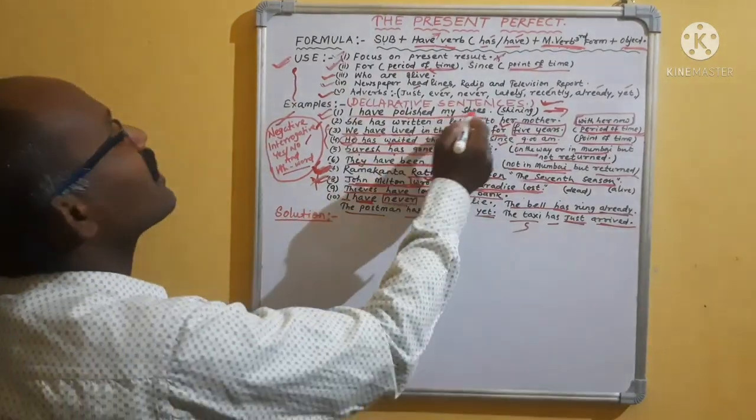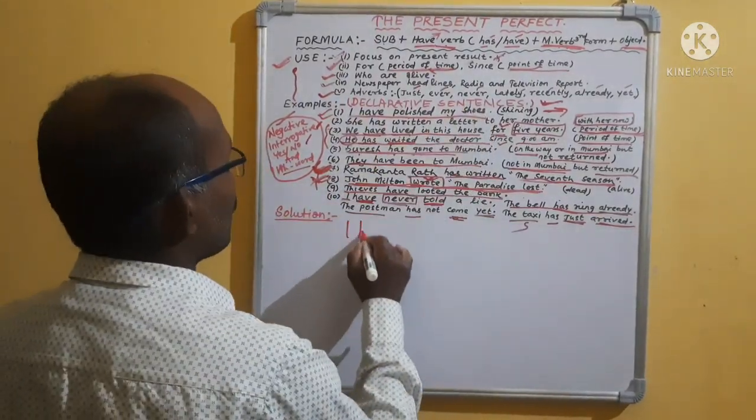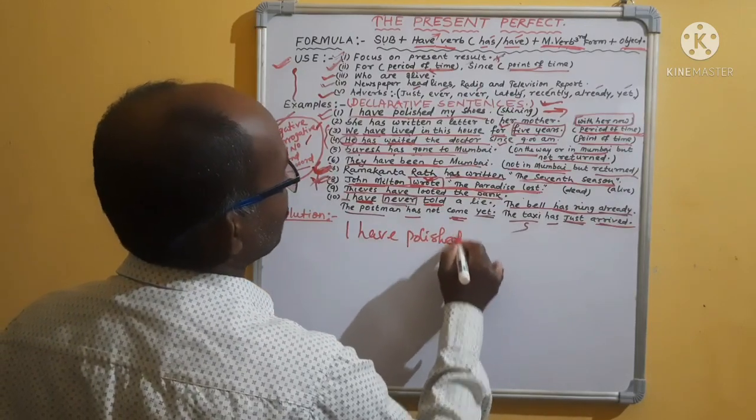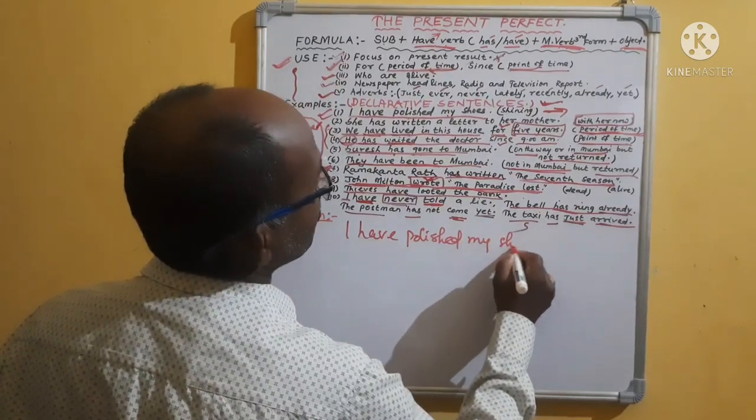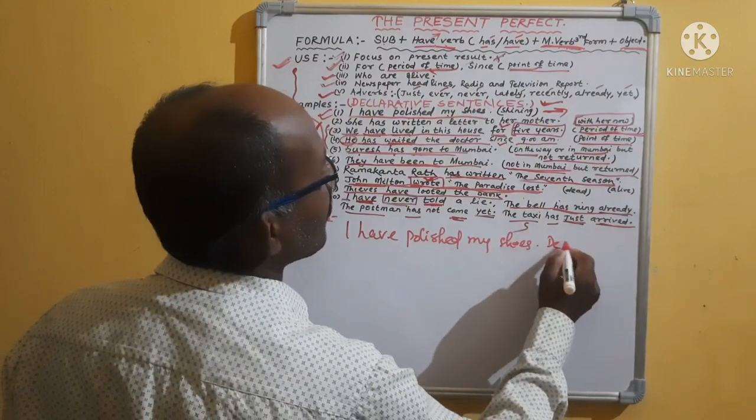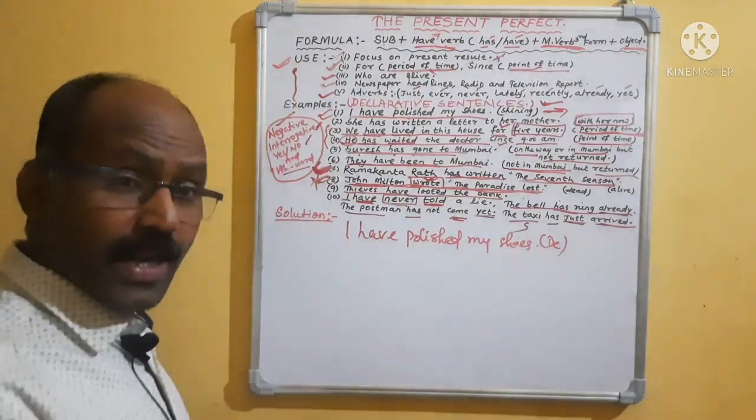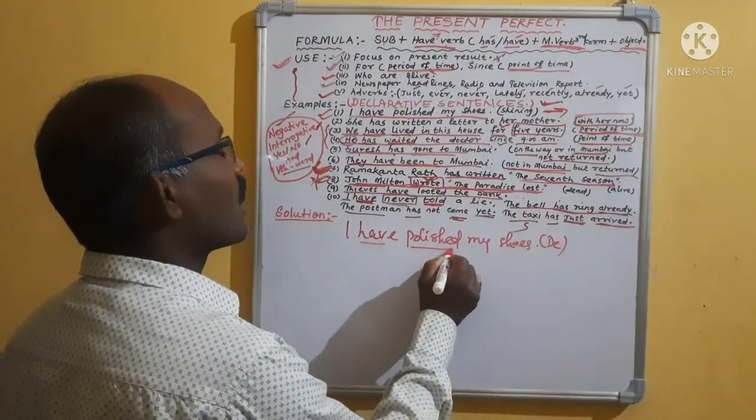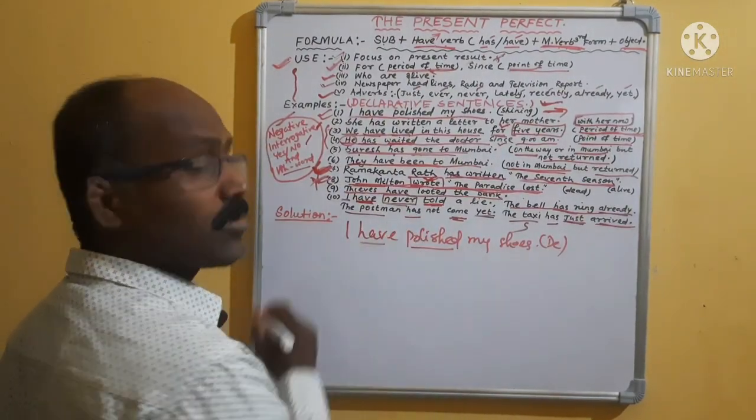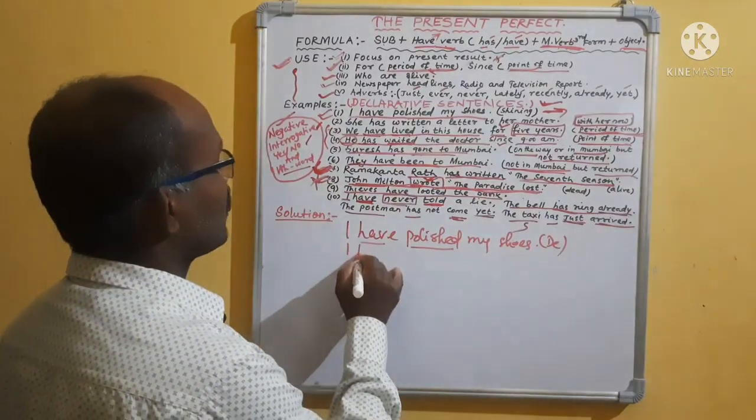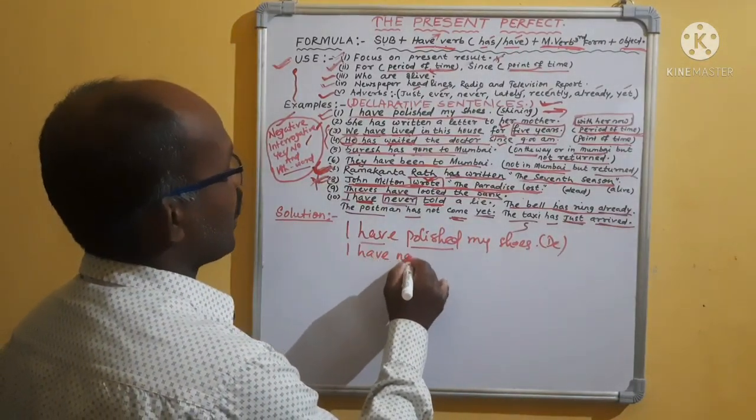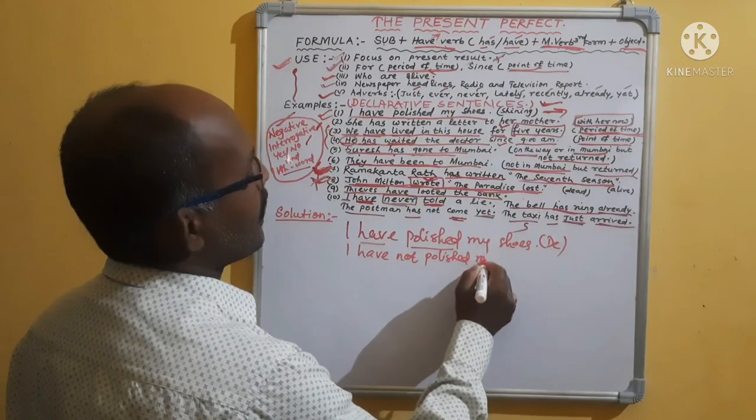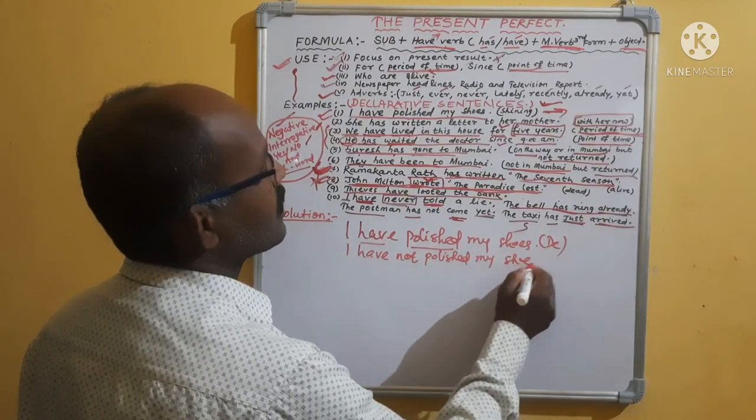For example, "I have polished my shoes." Look, "I have polished my shoes." It is a declarative sentence. You have to make it negative. Negative means, as I have already told, it is the helping verb and the main verb in third form. In between you have to use not. That means, "I have not polished my shoes." Clear? It is negative.